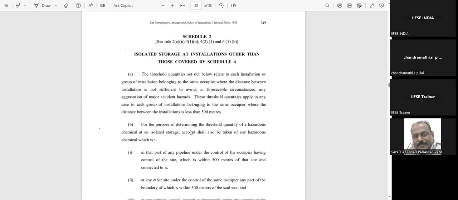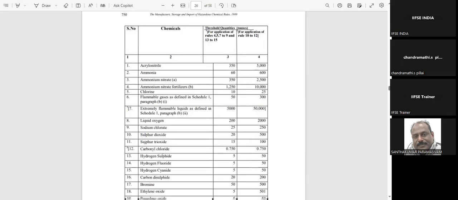Then schedule 2, which is isolated storage at the installations other than those covered by schedule 4. So here we have seen the quantities and threshold quantities. Ammonia, which is the threshold quantities for the application of rule number 4, 5, 7 to 9 and 13 to 15. The threshold quantities in tons.